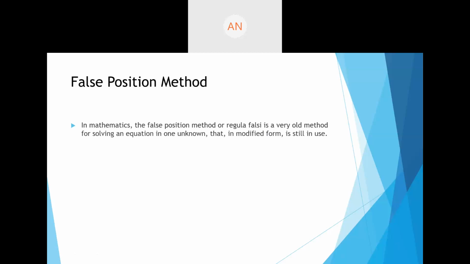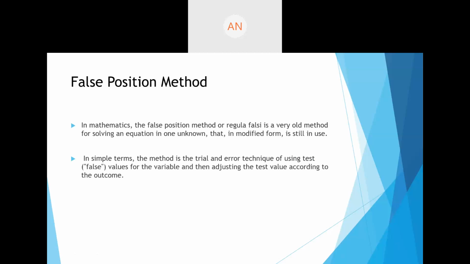Now, the false position method, also called the regula falsi method, there are different names for it. It is an improved method on the bisection method. So, the bisection method is improved, and we use this method called the false position method.